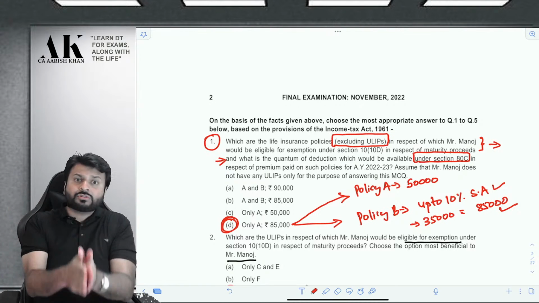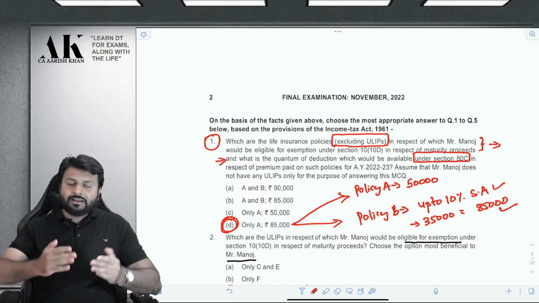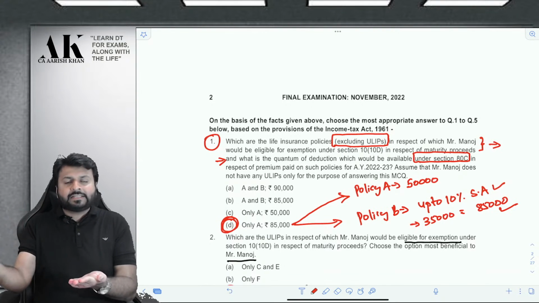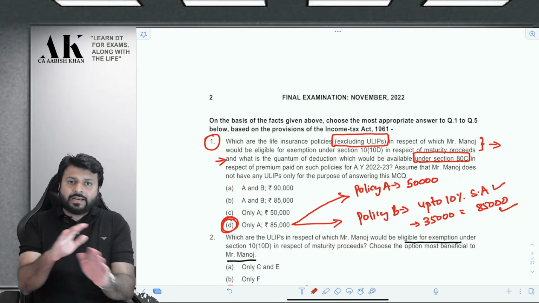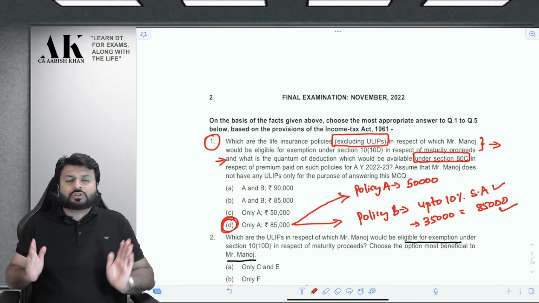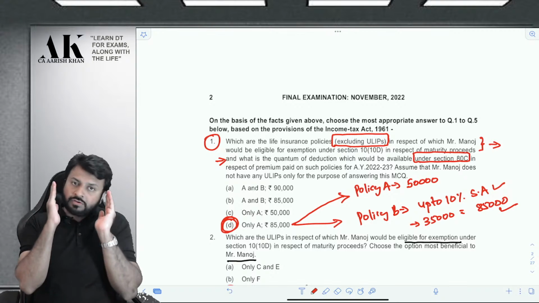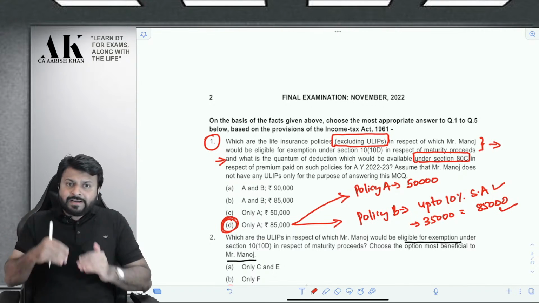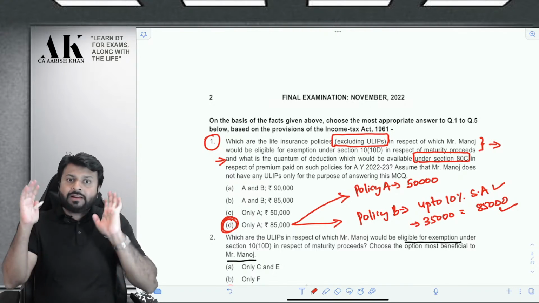That's it. So we need to understand how much deduction he will get under 80C. Under 80C also there is the same provision, which I have said for exemption, that if your annual premium exceeds 10% of sum assured, then you will get the deduction up to 10% of sum assured, and in the excess amount you will not get. And if it is less than 10% of sum assured, then you will get the entire amount.